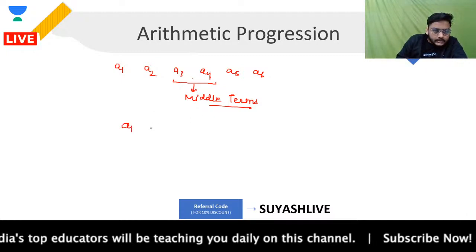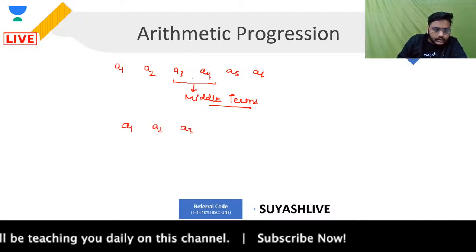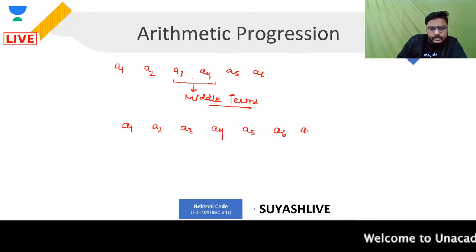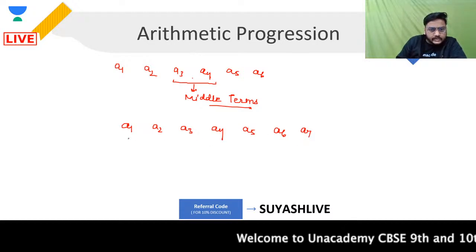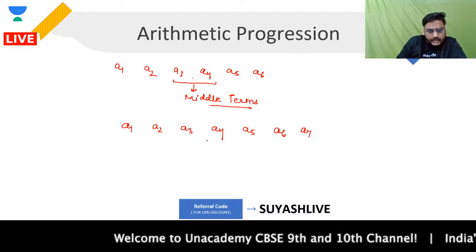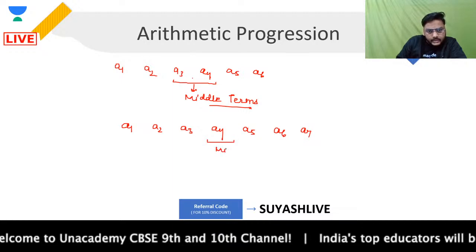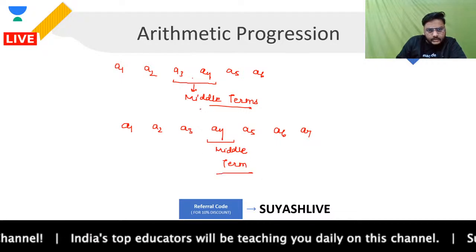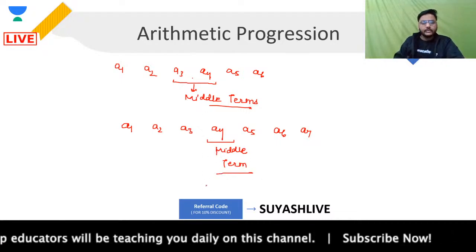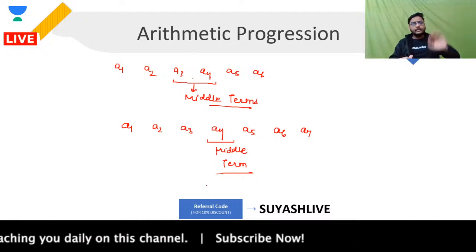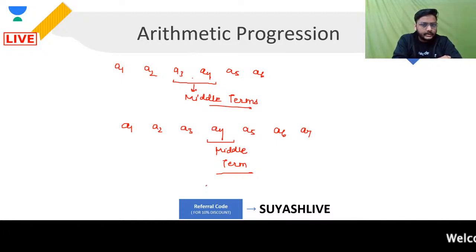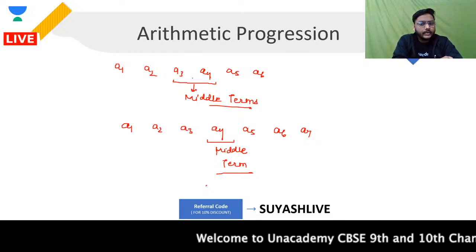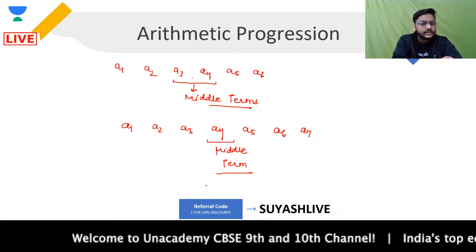But when I am talking about this A1, A2, A3, A4, A5, A6, A7, in this particular scenario, guys, the middle term that I'm having is this one. This is the only middle term that I'm having. Are you clear? Is that clear to all of you or not? So in case of an even number of terms, we say that we have two middle terms. But in case of an odd number of terms, we say that there is only one middle term, which is equidistant from both, right?